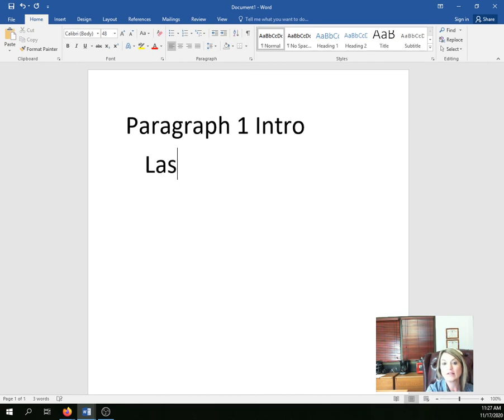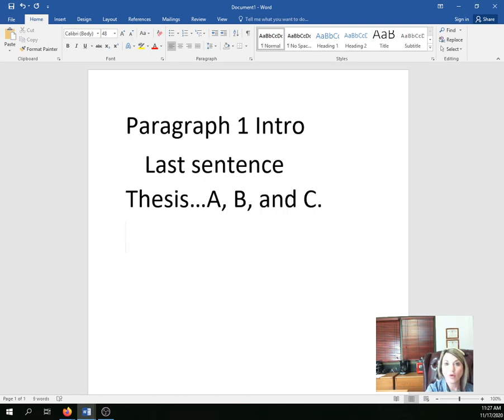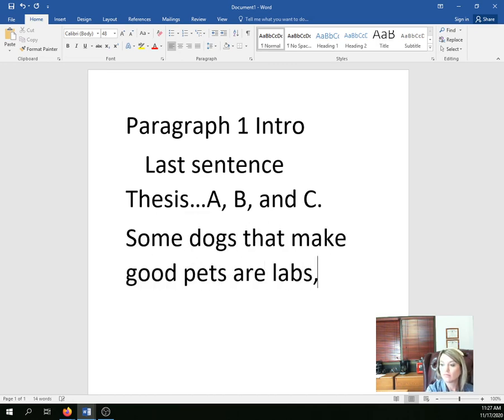The last sentence of that is going to be called your thesis, and that's going to list your A, your B, and your C. So, for example, for simplistic reasons, let's say your thesis is some dogs that make good pets are labs, A, bulldogs, B, poodles, C. Think back to what you learned in Comp 1. Then those are going to be your next paragraphs. Your first paragraph will be labs, second paragraph will be bulldogs, last paragraph will be poodles.